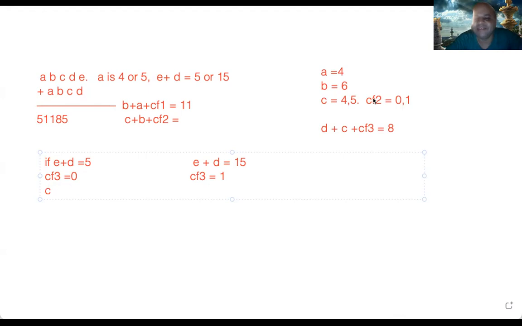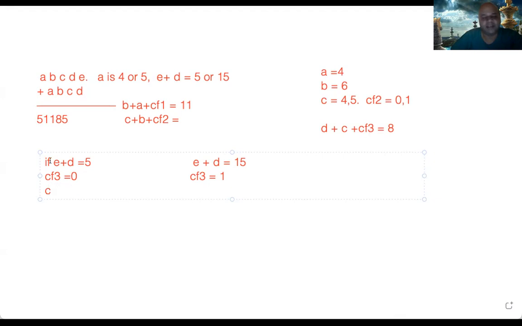It cannot be 1. No, sir, I mean, C plus D can be 7, and then plus carry forward 1, then 1 plus 7 is 8. Oh, that's carry forward 1. So you're saying carry forward 2. No, wait.